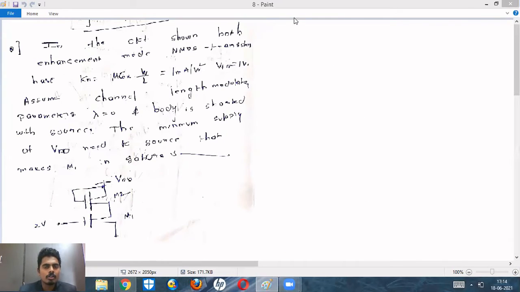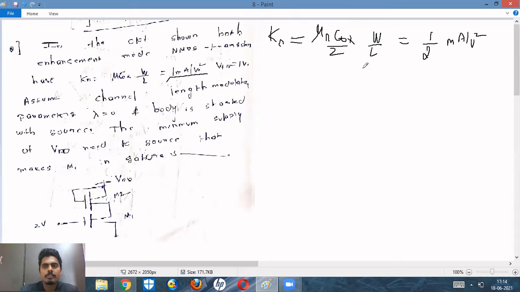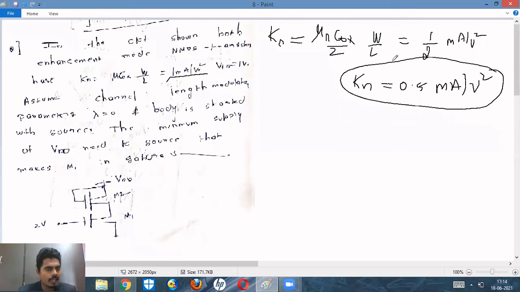So in the circuit shown, both enhancement mode NMOS transistors have Kn is equal to mu n into C0x into W by L into 1 milli, right? So this is not the final answer. We already know that Kn is equal to mu n into C0x divided by 2 into W by L. How much is given? 1 is given, so we need to write 1 by 2, right? Milliampere per volt square. So the value of Kn is equal to 0.5 milliampere per volt square.